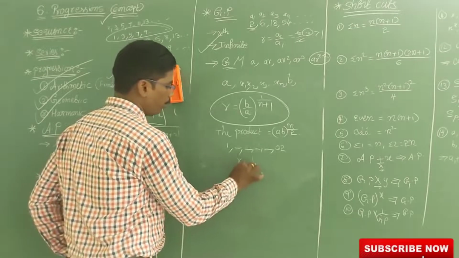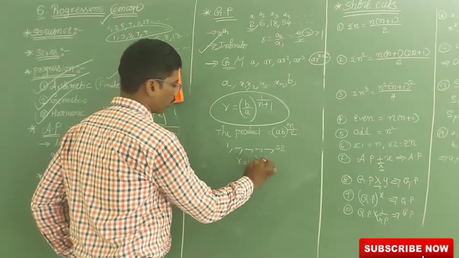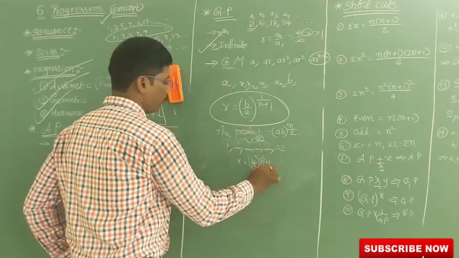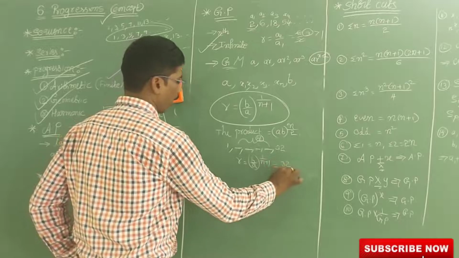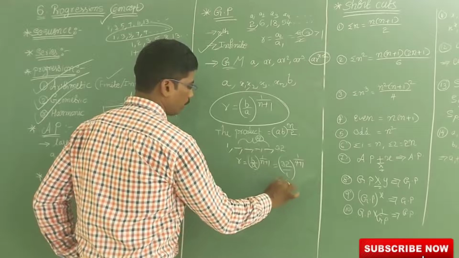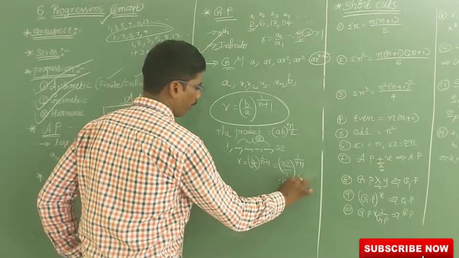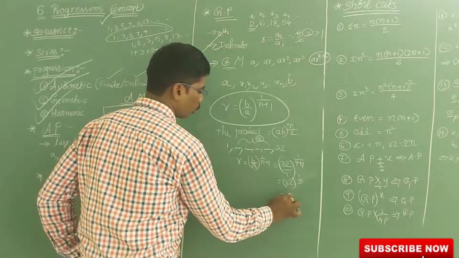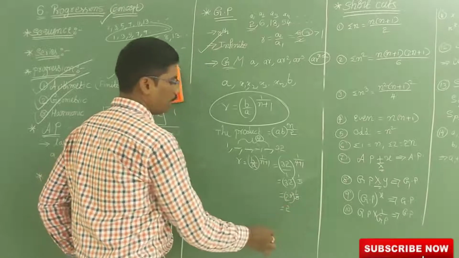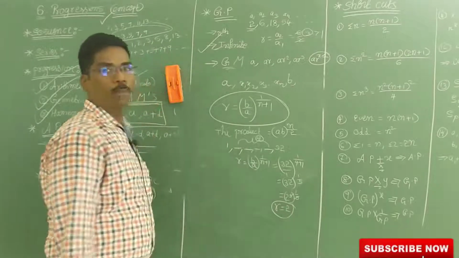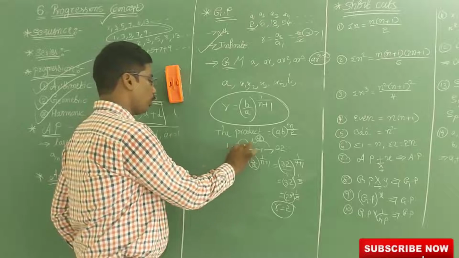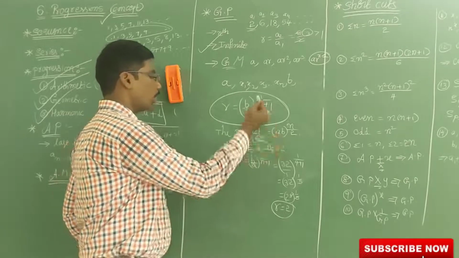Common ratio is (B by A) all to the power of 1 by (n plus 1). Here how many terms will be there? 4. So (32 by 1) all to the power of 1 by (4 plus 1), so 32 all to the power of 1 by 5. This 32 can be written as 2 power 5, all to the power of 1 by 5. So 5 and 5 get cancelled, and 2 is the common ratio. Now substitute here: 2 1s are 2, 2 2s are 4, 4 2s are 8, 8 2s are 16. So I got the answer.